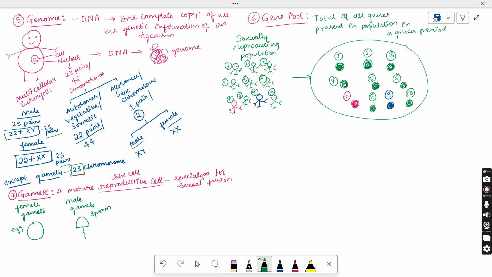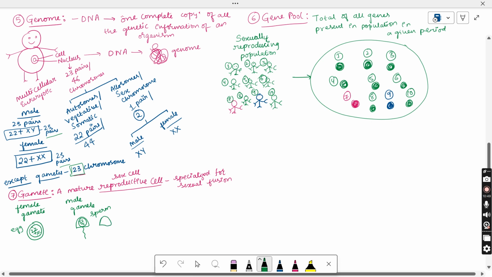So the number of chromosomes present in these gametes is 23. Means in their nucleus, 22 number of chromosomes. Remember, we are not saying it as 22 pairs. 22 number of chromosomes with X and X chromosomes are present. And here the male gamete will contain 22 number of chromosomes with X, or some of the sperm cells will contain 22 number of chromosomes with Y.